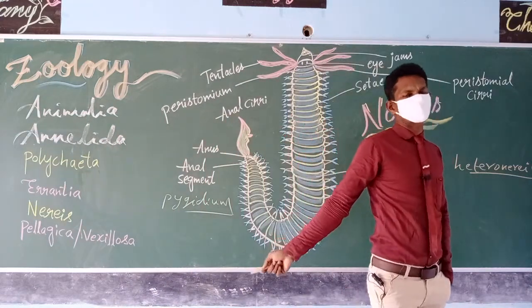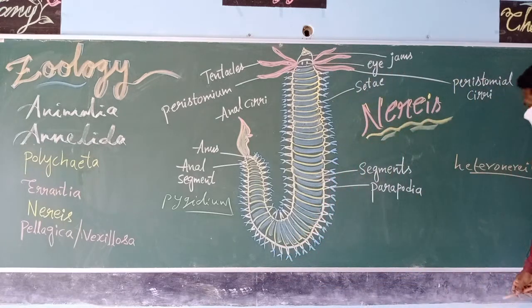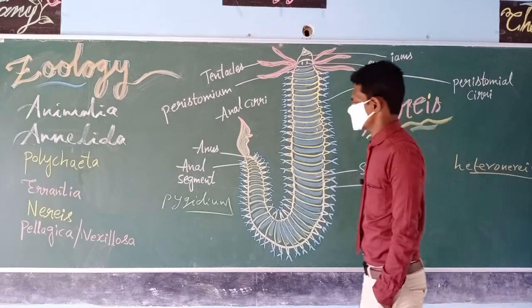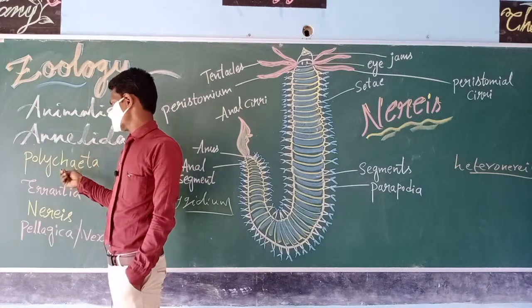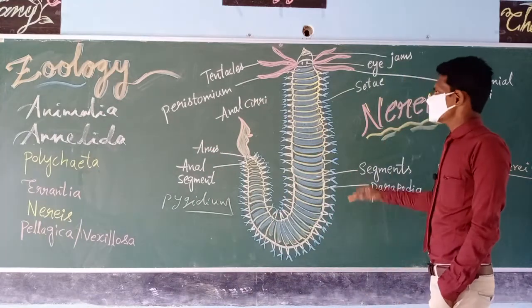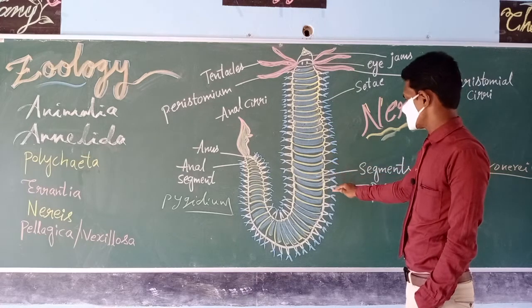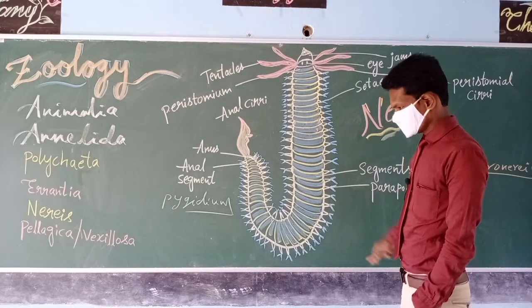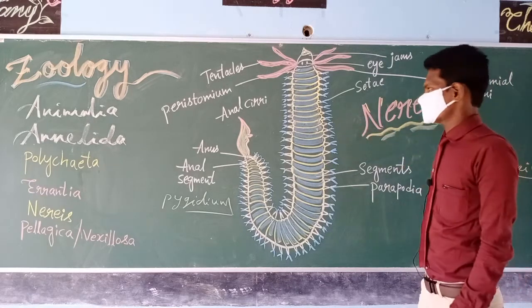Whenever these male and female Nereis reach sexual maturity, the stage is known as heteronereis. Excretion is done by special structures called nephridia. This is named polychaeta, where poly means many. We could observe a large number of chaeta, hence it is known as polychaeta. Development is direct, no larval stages are involved,